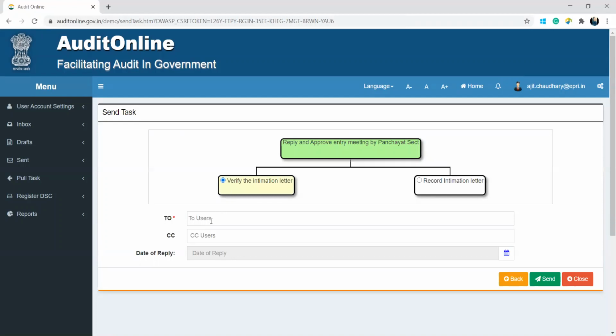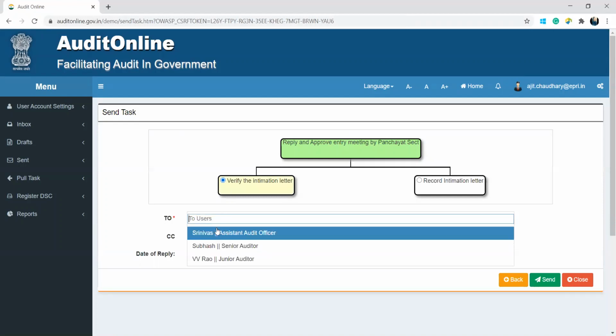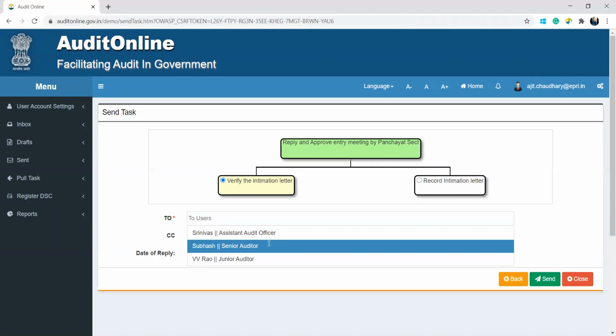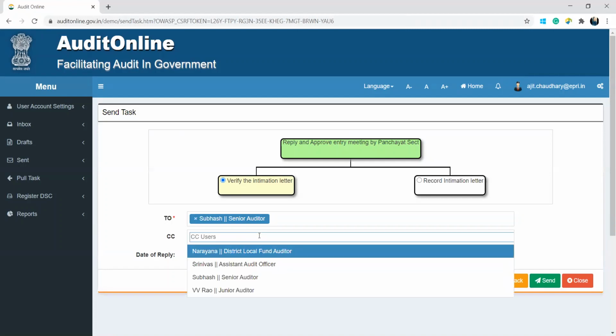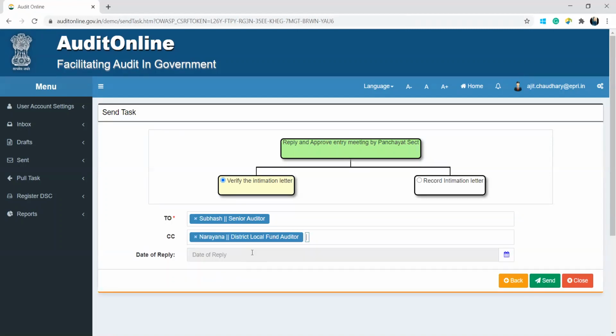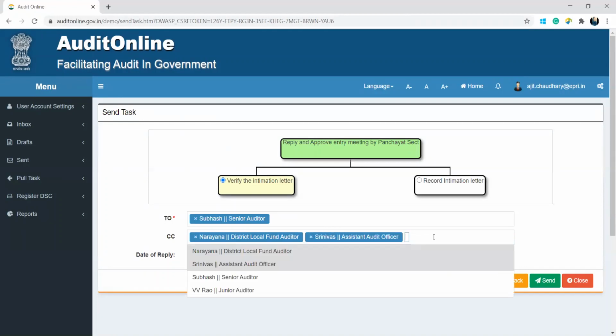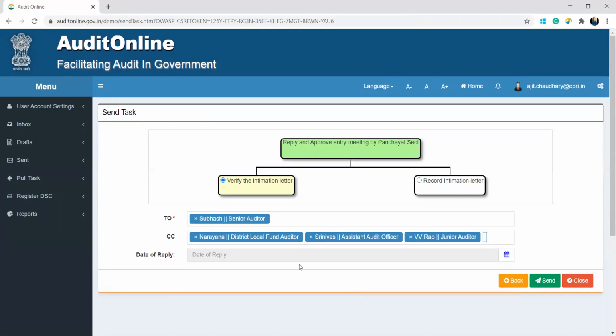After clicking on this link, we will assign a To, like to whom we are sending this. So suppose I am sending it back to Subhash, who is the senior auditor. And I would like to add the other participants in the CC. So I will click their names in the CC section.